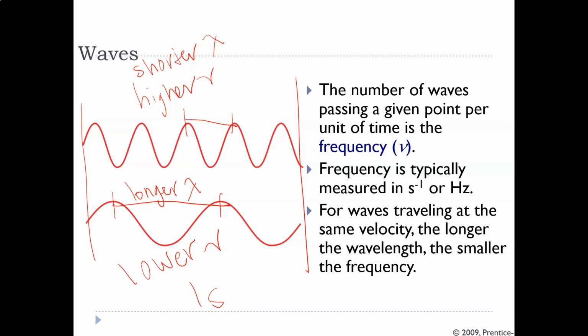The shorter the wavelength, the shorter the length of the step, the more steps you have to take, so the higher the frequency. The longer the wavelength, the longer your legs, the bigger the step, the fewer steps you have to take, so the lower the frequency. That's what we see happening with light.